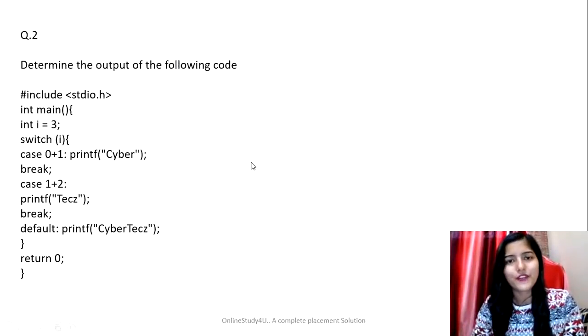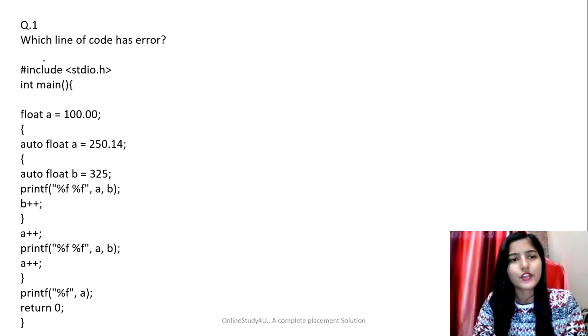Let's start with the first question of the video. So here, in this question, we have to determine which line of code has error, right? So this is the code given to us. So basically, let's analyze our code. So error can be of any type. It can be a syntax-based error, a logical error, semantic error. So make sure when you are getting these sort of questions, analyze your code properly.